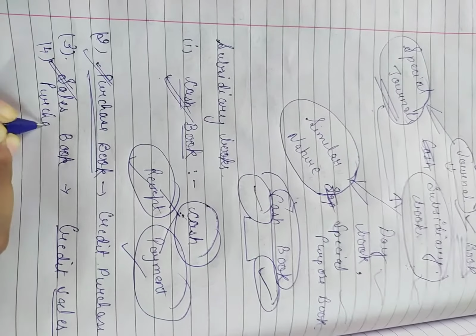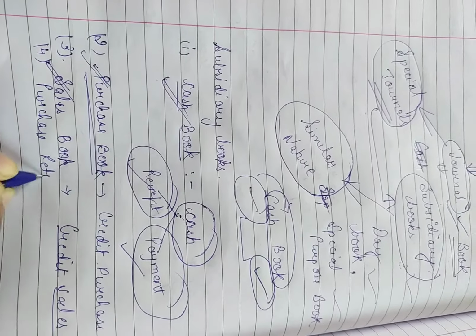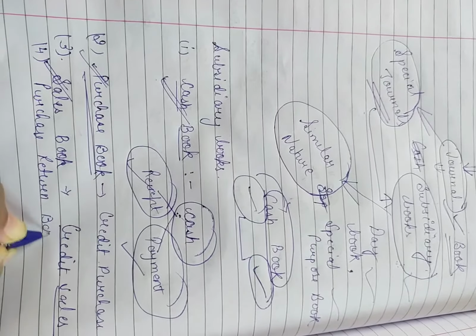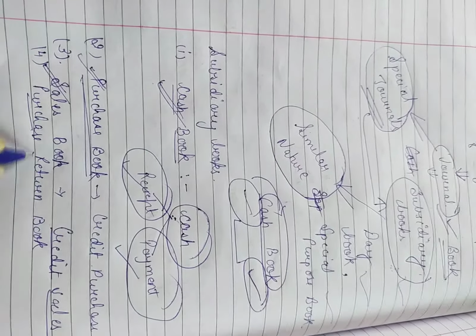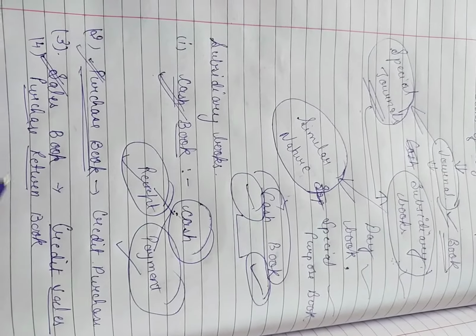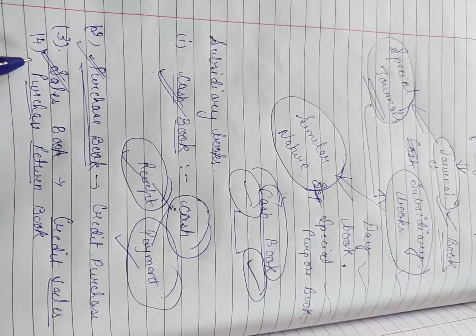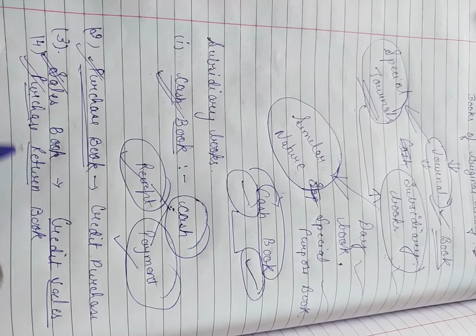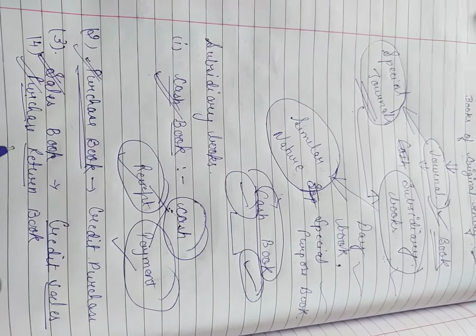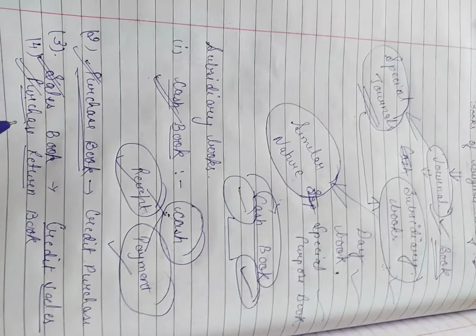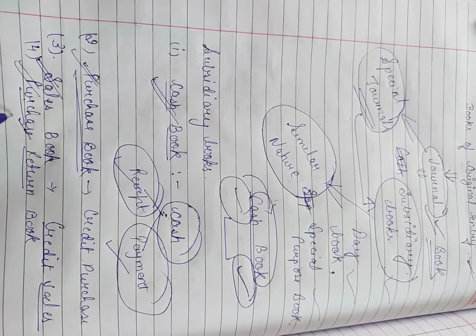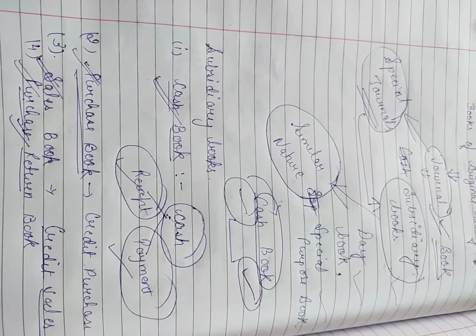Now come to the next one, that is the purchase return book. See students, what is purchase return? We have already discussed this topic at the time of journal entries, but I am telling you again that whenever we return a purchased item, then we will open an account, that is the purchase return account.